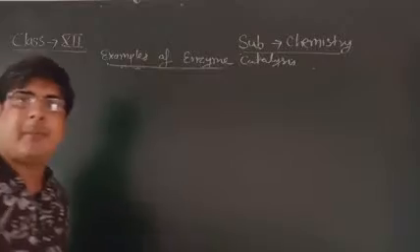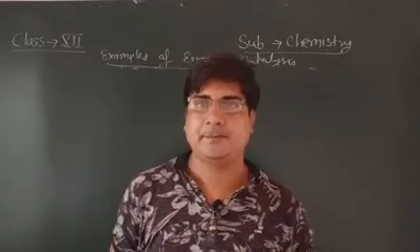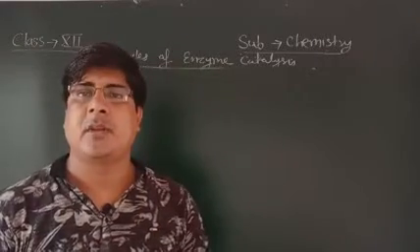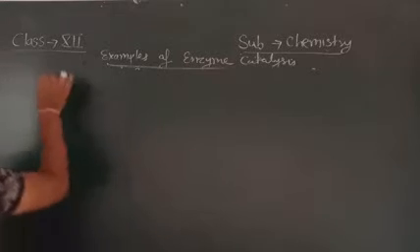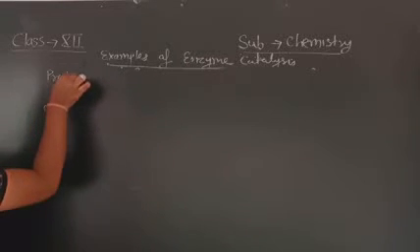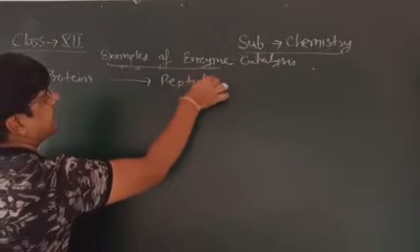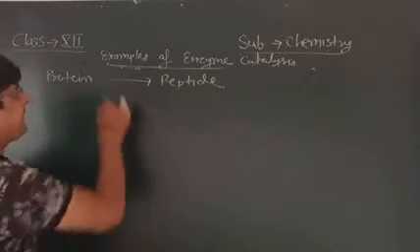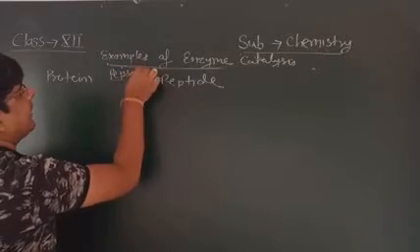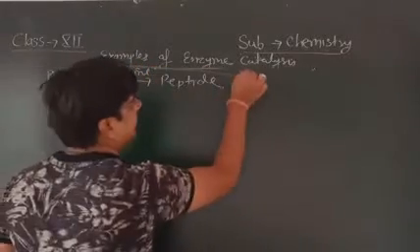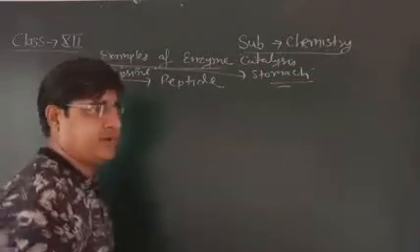The enzyme pepsin is found in the stomach, and it converts protein into peptide. Protein into peptide. By which enzyme? Pepsin. And where is it found? In the stomach. The source is also important.